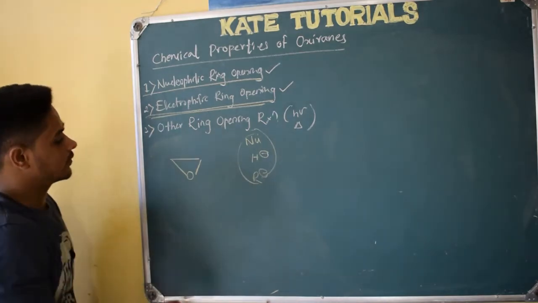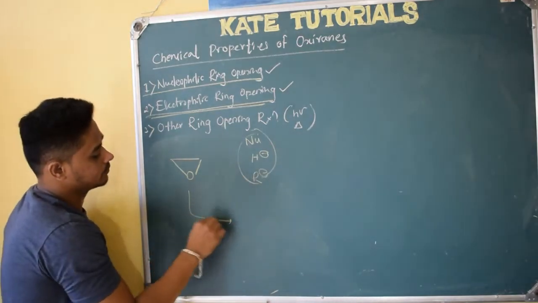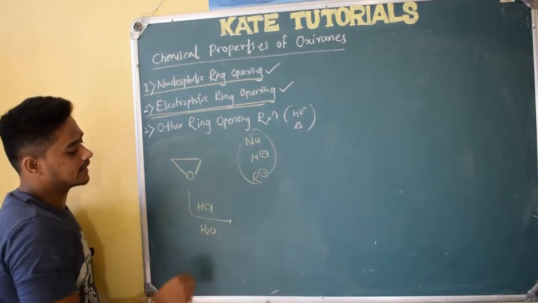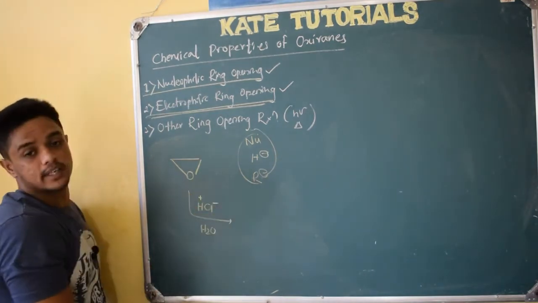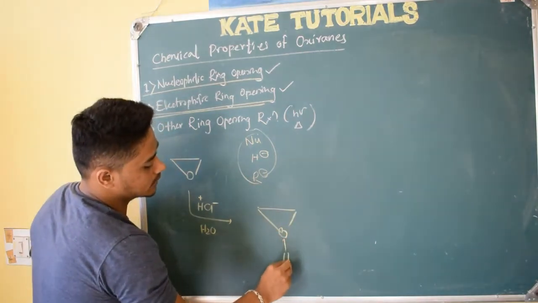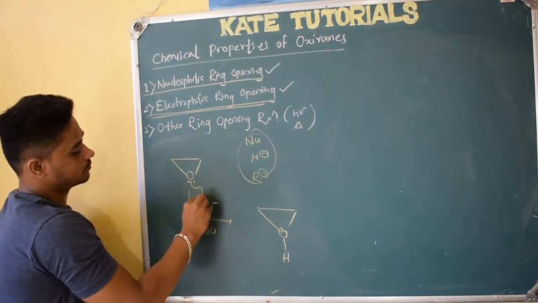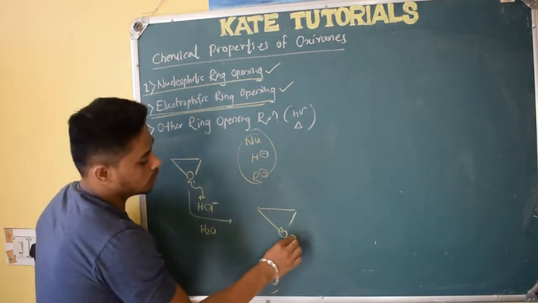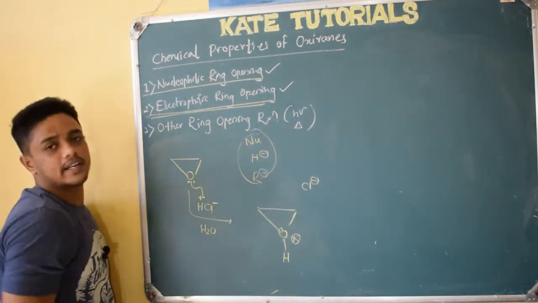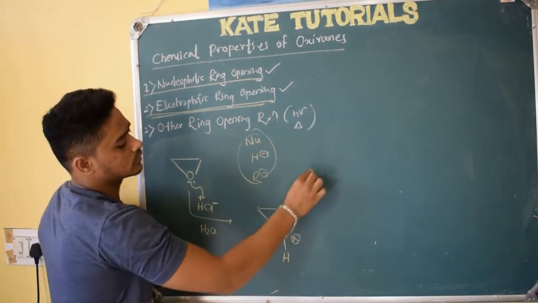For example, if I add HCl to this epoxide, HCl in water medium, HCl means H plus and Cl minus will be there. Since this is symmetrical, first H plus will attack the lone pair and I will get this one. So oxygen will have positive charge and Cl minus is there. Since it is symmetrical, it can attack here also, no problem.